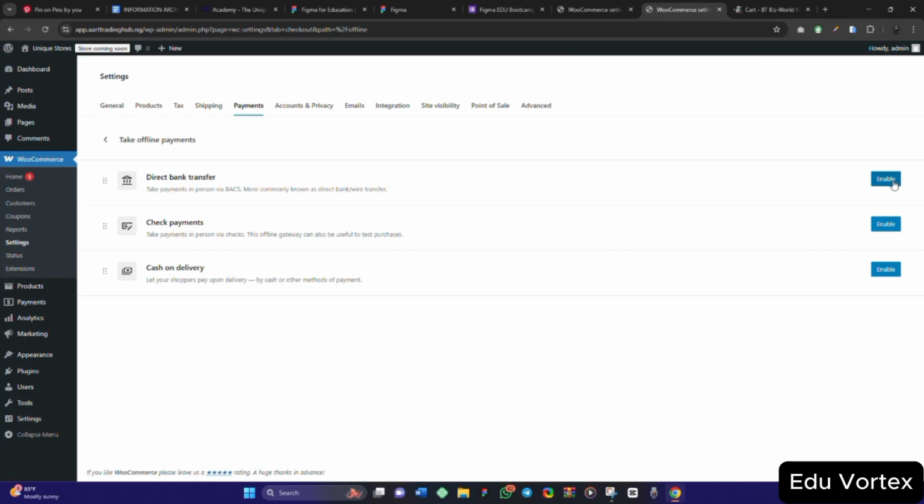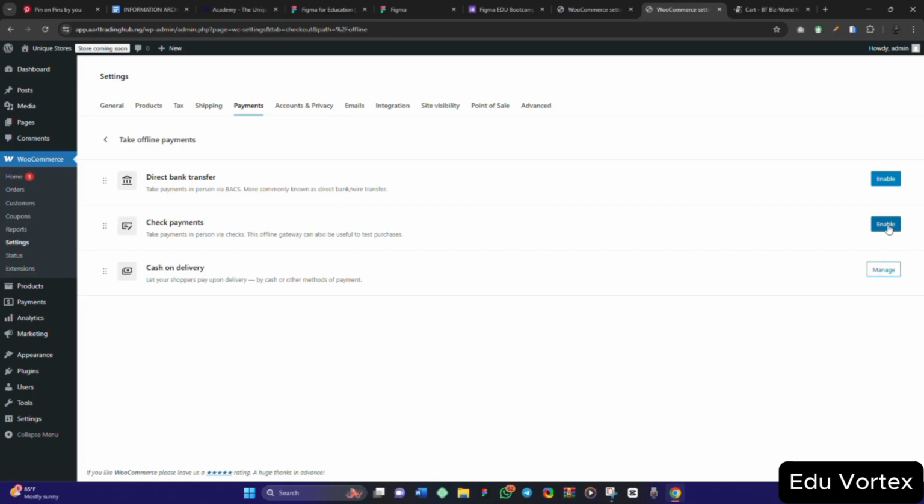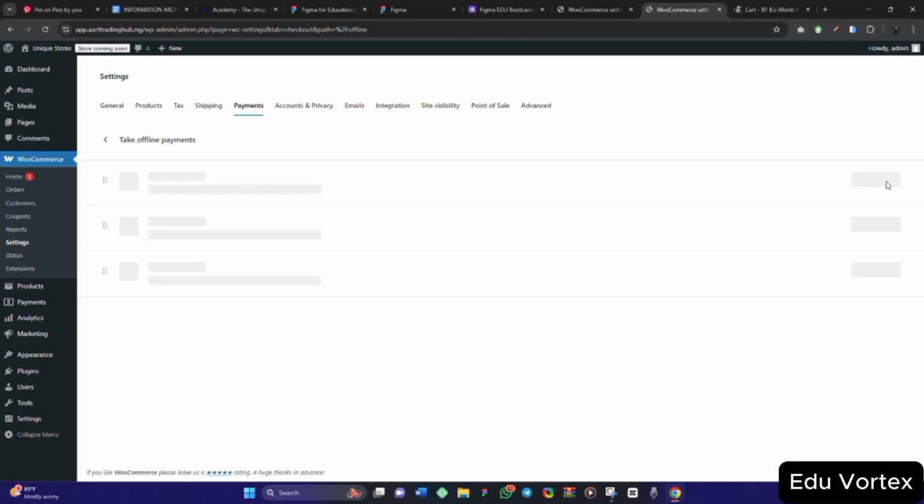you want it. So if you want to enable, let me enable this cash on delivery. I'm going to enable it. I've enabled it. I'm going to enable check payment. So I have enabled it. I am going to enable direct bank transfer. I have enabled it.